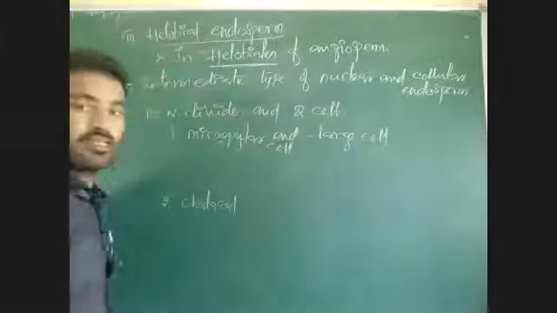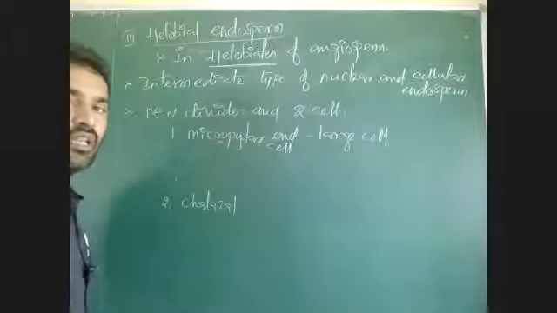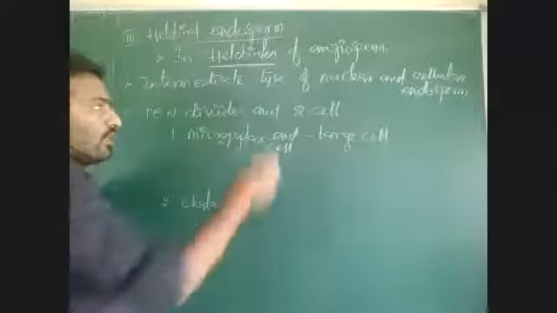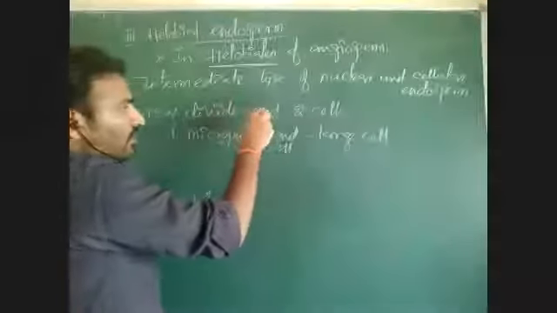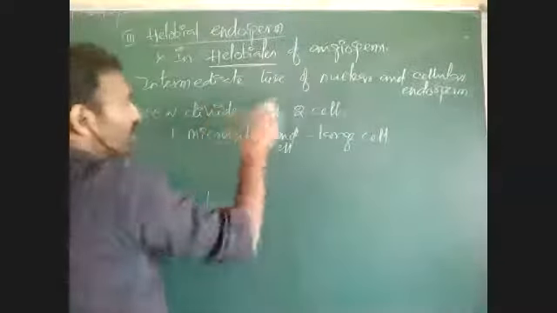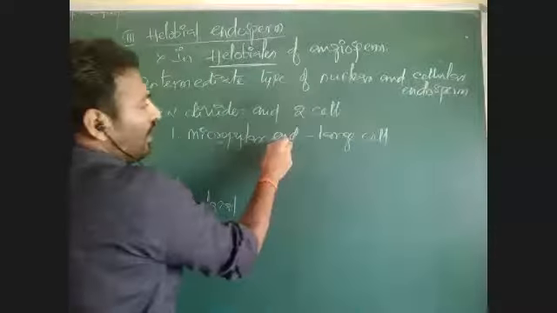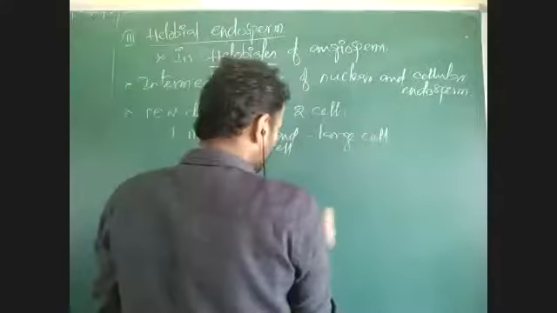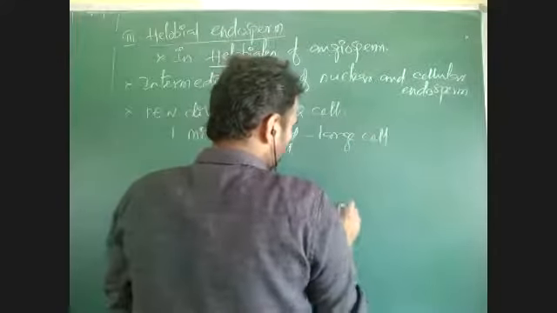Not micropylar cell. If I write micropylar cell, you may consider that itself as a micropyle. Now, by primary endosperm nucleus division there is formation of two cells. One cell at micropylar end, second cell at chalazal end. So this micropylar end cell is a larger cell, chalazal end cell is a small cell.